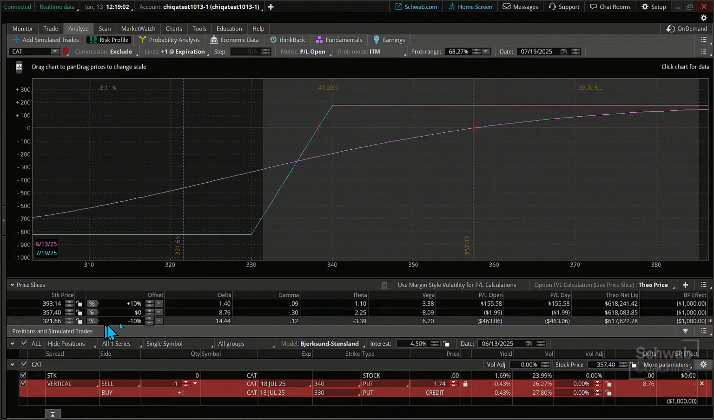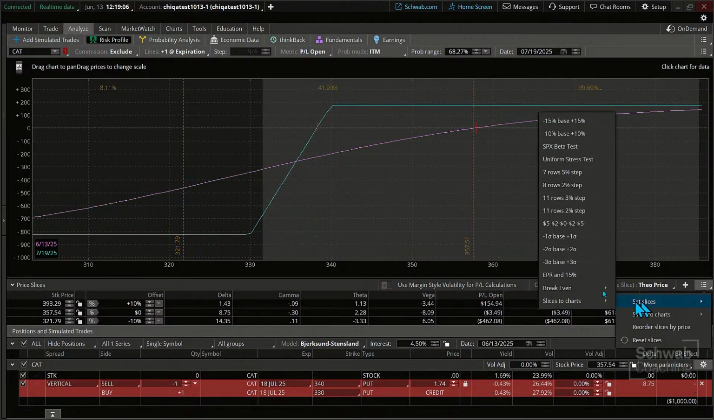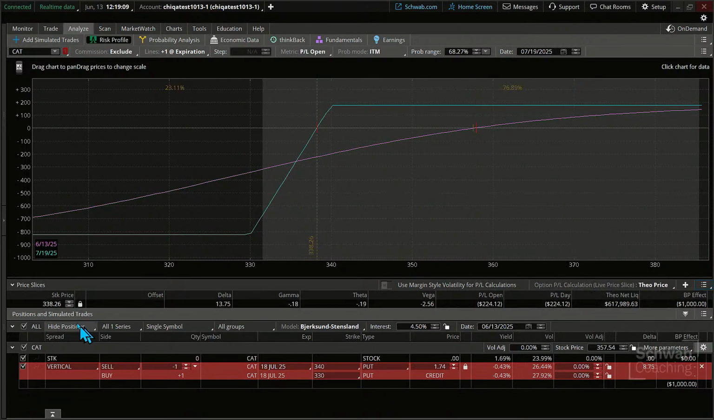In fact, if I come over here, I'm just going to go back to the set price slices to break even, but you can set these up. It's a really cool tool you can take a look at as we go through this. All right. Now, let's do this. Let's go over here and let's continue. So some interesting things to keep an eye on for sure.